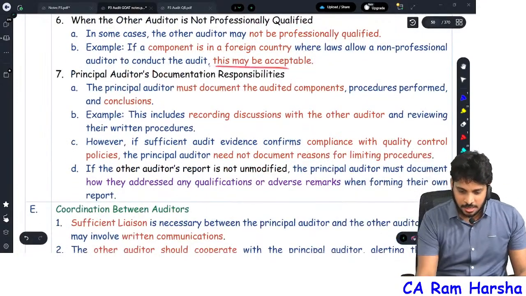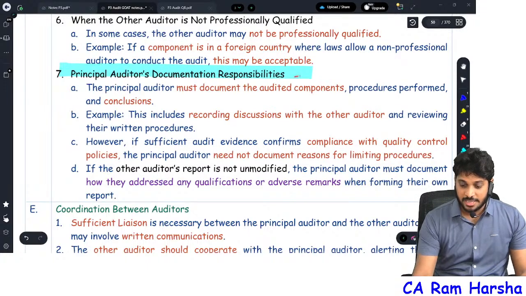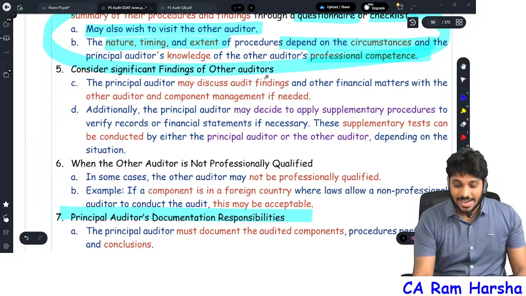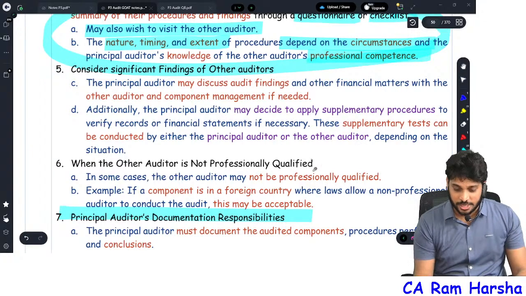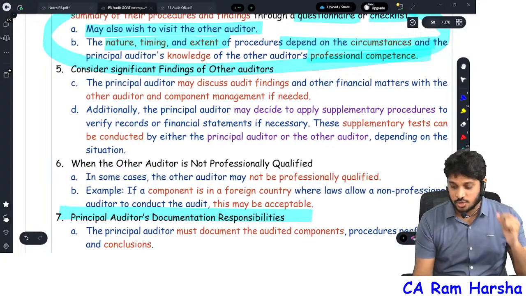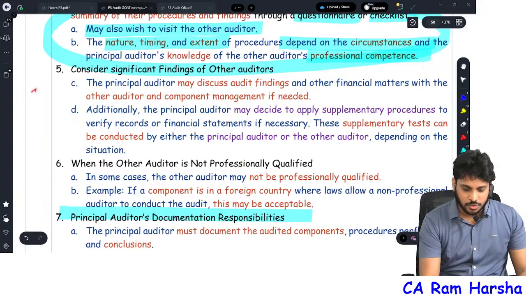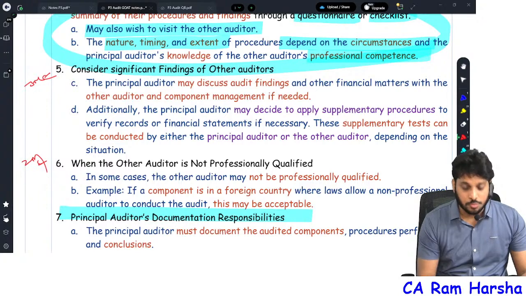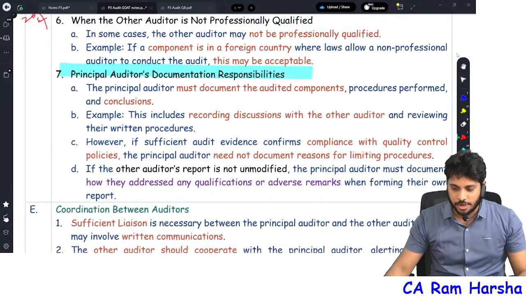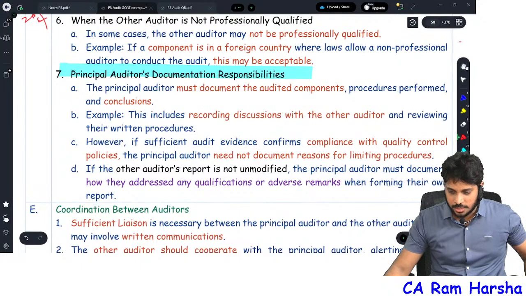Then finally, the principal auditor shall document. A straight question like this might come in the exam. In the exam they may ask you to write about consideration of significant findings of the other auditor, and especially what the responsibility of the principal auditor is if the other auditor is not responsible. They will ask these two, one for a 3 marks question and the other for a 2 marks question. Anyway they can ask. Finally, what documentation does the principal auditor have to maintain?